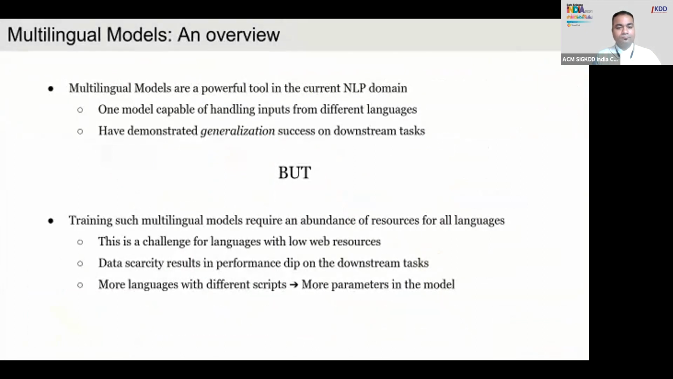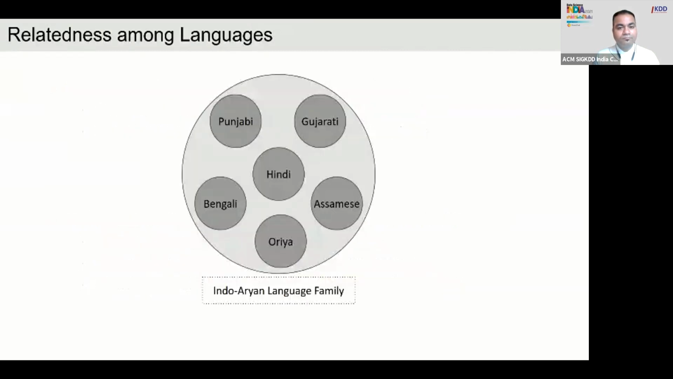An overview of multilingual models is that they are a powerful tool in the current NLP domain because of their capability of handling inputs from different languages. But training such multilingual models requires an abundance of resources for all languages, which is a challenge for languages with low web resources. And the relatedness among languages: let's take a look at the Indo-Aryan language family, with Hindi as the language with the most web resources.